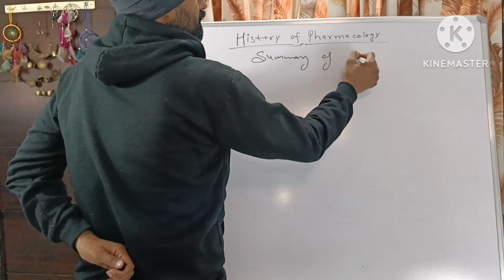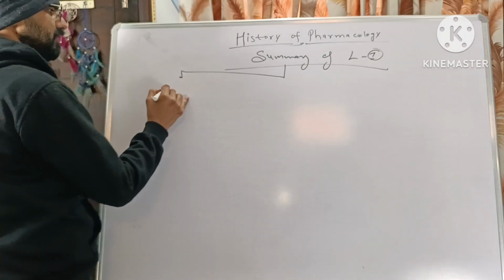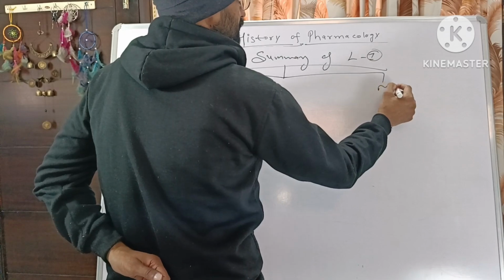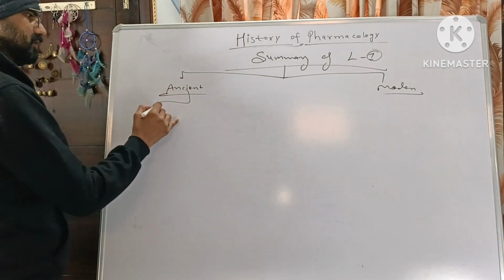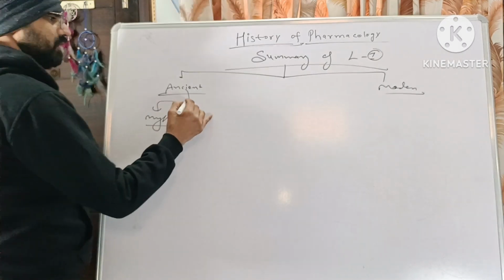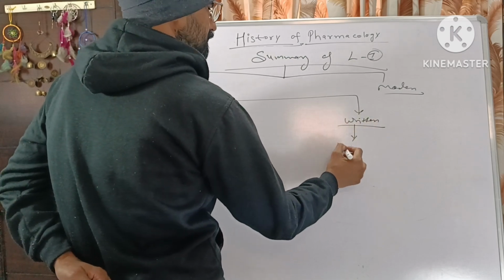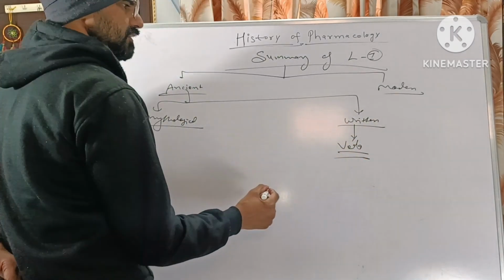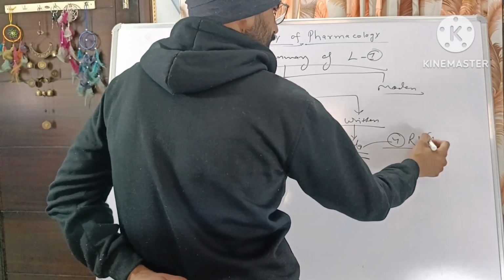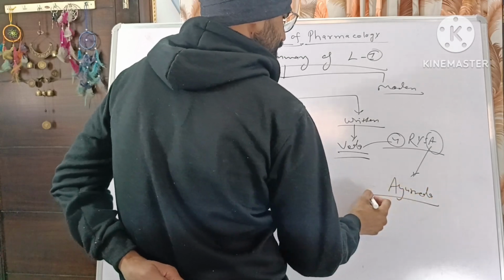Summary of lecture 1. The history itself is divided into ancient and modern. Ancient history, as it was mythological, is related with the gods, and one part was written. From the written, we end up with the Vedas. They are 4, and the last one has the Upaveda known as Ayurveda.